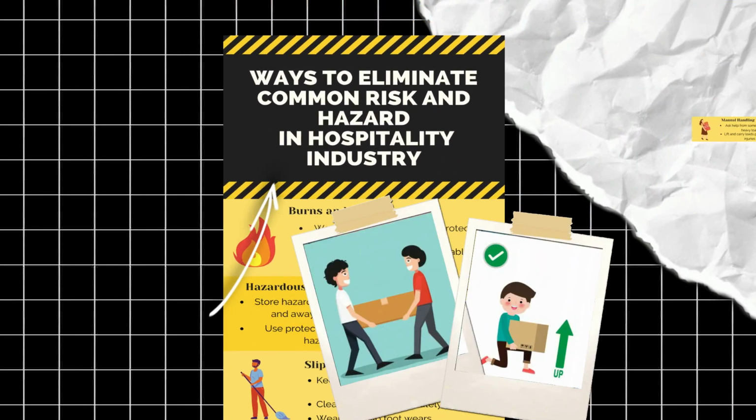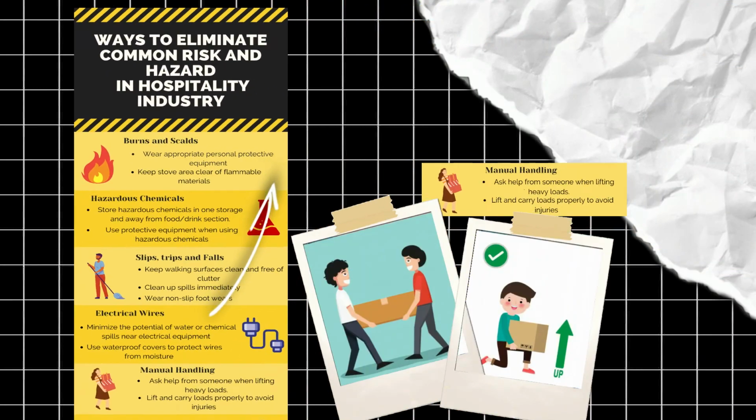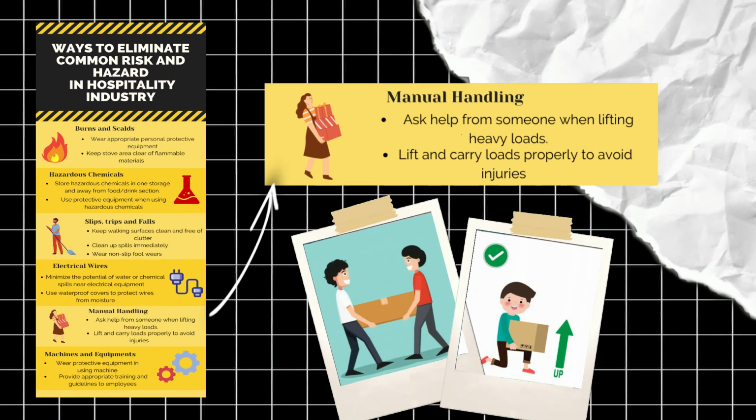The fifth one is manual handling. This one can also cause injuries to the employees because of improper lifting, and this can be prevented by doing these ways. First is ask help from someone when lifting heavy loads. When lifting heavy loads, don't force yourself to lift it. Ask help from someone so that the load you are lifting will be divided.